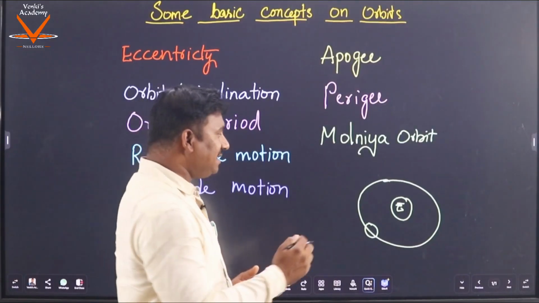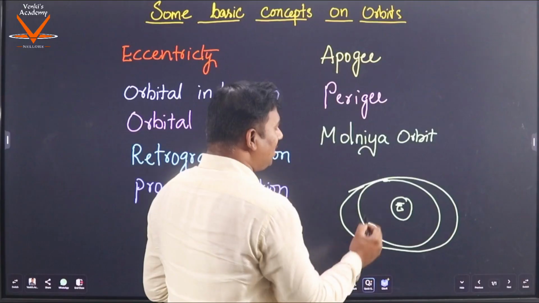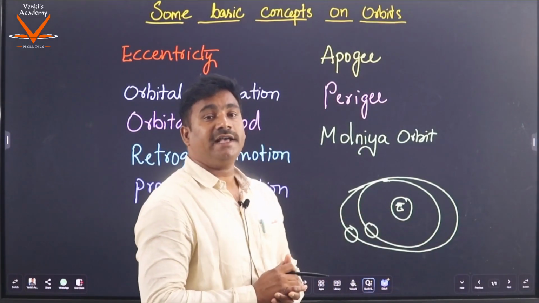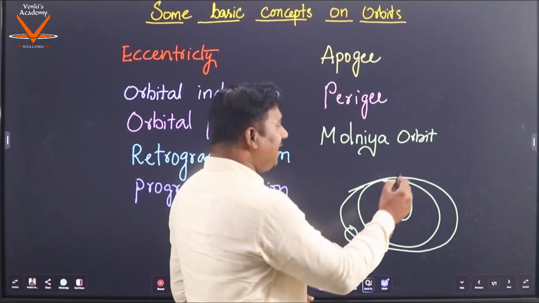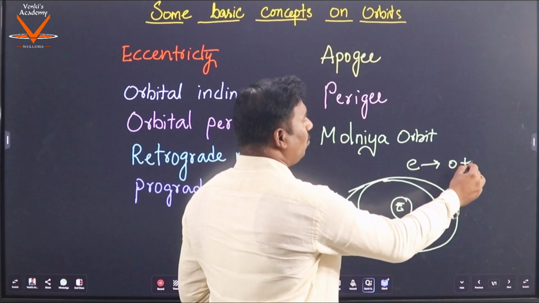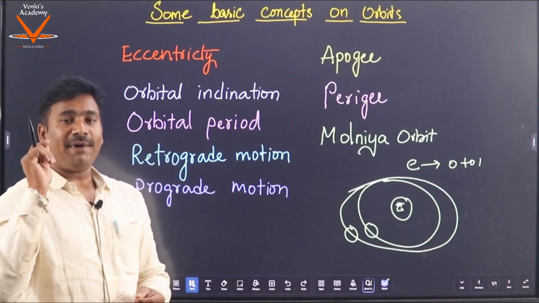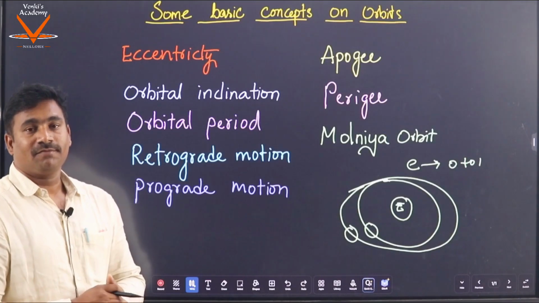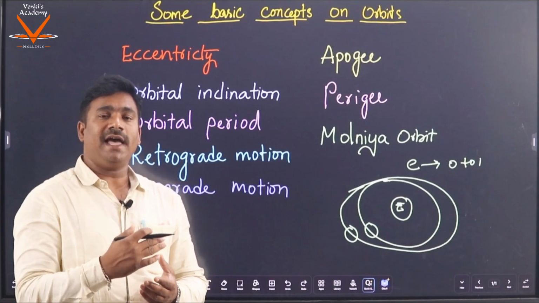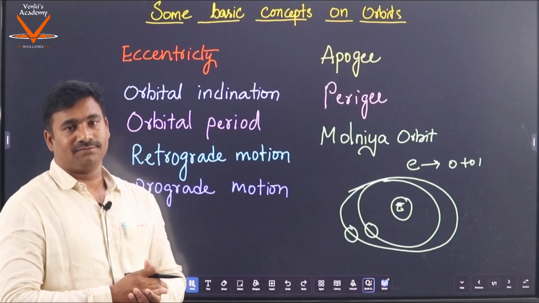For example, if a satellite revolves around the Earth in an elliptical orbit, it means it has eccentricity. Eccentricity E varies from 0 to 1. If the eccentricity is 0, it means a perfect circular orbit. If the eccentricity increases from 0 to 1, it is deviating from the perfect circle.